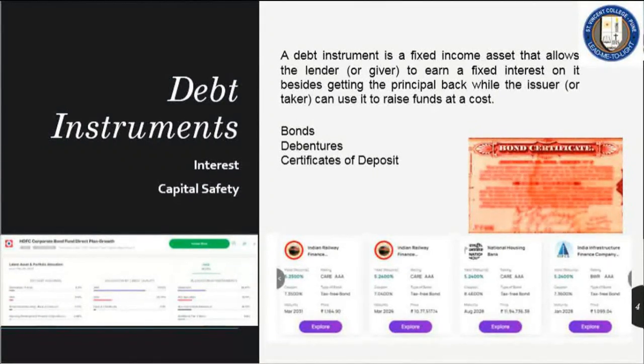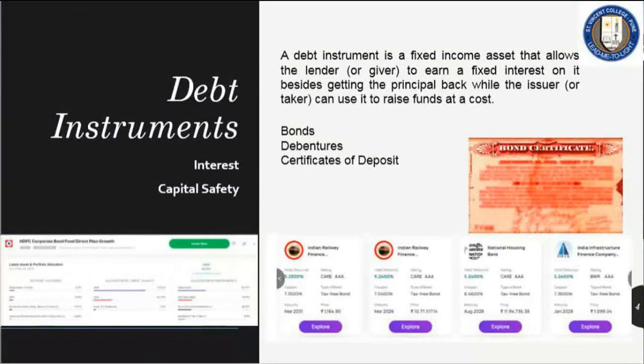Debt instrument, as an investor, you are giving your money to a borrower, mostly a corporate, either in the form of bond or debenture or certificate of deposit. Other money market instruments are there, which we need not worry about. By these, the borrower gives you a fixed rate of interest over an agreed period, let's say 3 years, 5 years. And at the end of that period, you get back your money.